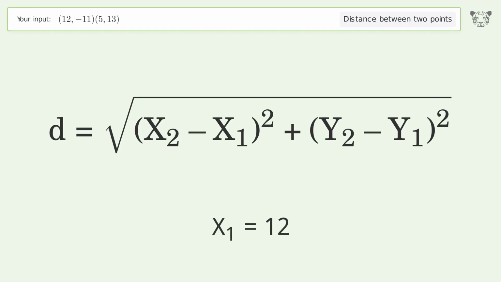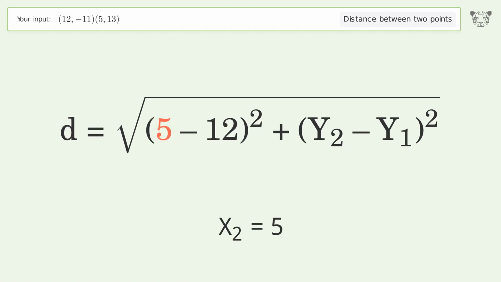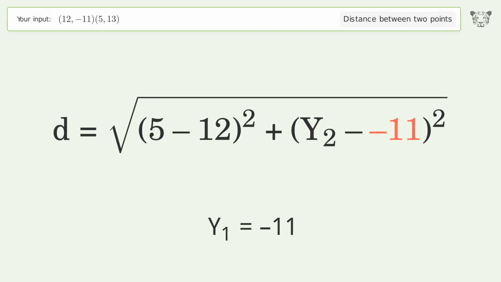x1 equals 12. x2 equals 5. y1 equals -11. y2 equals 13.